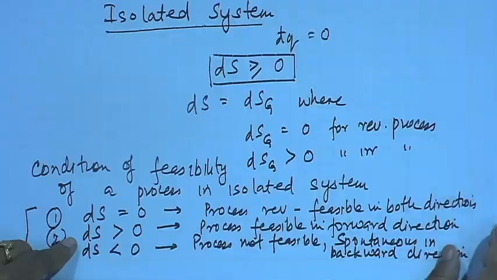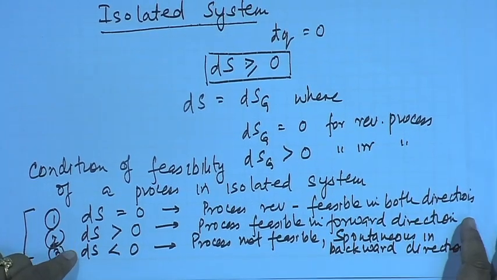Well, so in the last class we had concluded with this particular slide where we had shown you the criteria of spontaneity of a process. So, therefore, in an isolated system, how are you going to find out whether a process is going to be possible? You are going to calculate the entropy of the process.